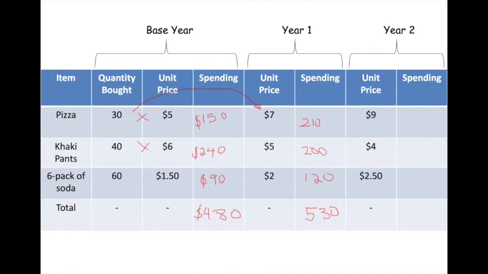Let's just fill out the whole chart since we're here. 30 times 9 is 270. 40 times 4, that's dropping even more, which drops us down to 160. And 60 times 2.50, we got to increase that by another 30. There's 150. Add those all together. I don't feel like thinking. 580.